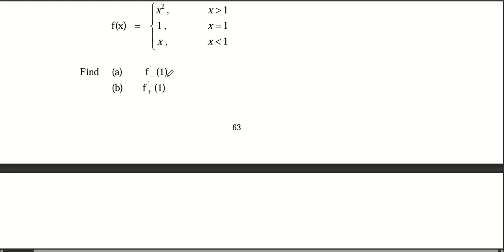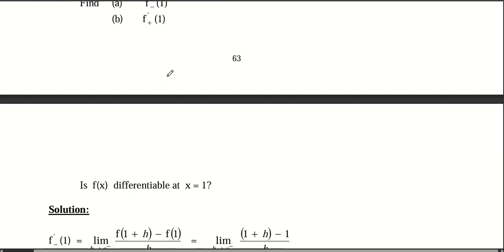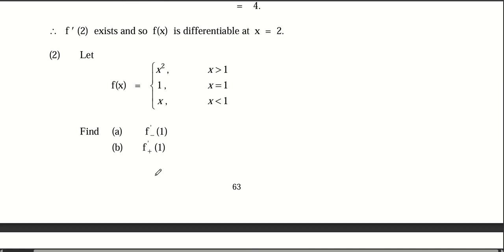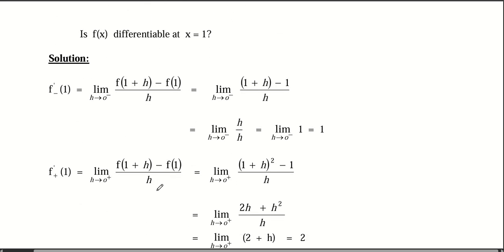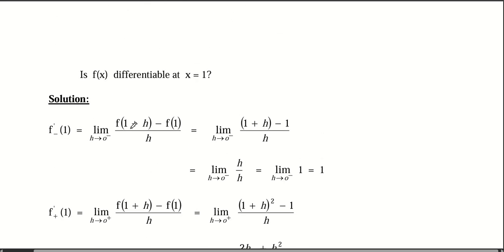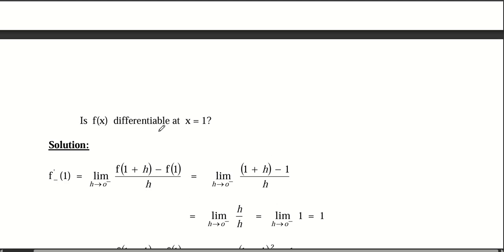That's the right-handed version. Would they be the same? So we start and we just write the limit formula at this point. You should remember it, right? f of x plus h minus f of x all over h. Now our x was 1, right? And we substitute the values.